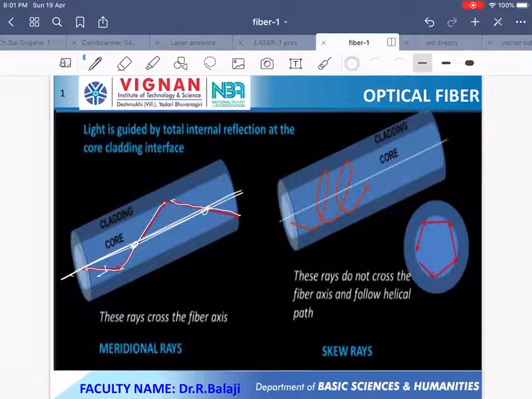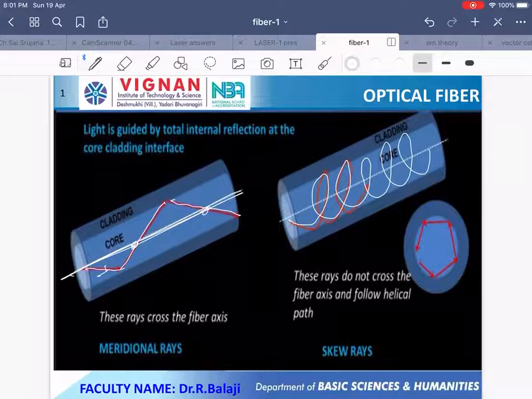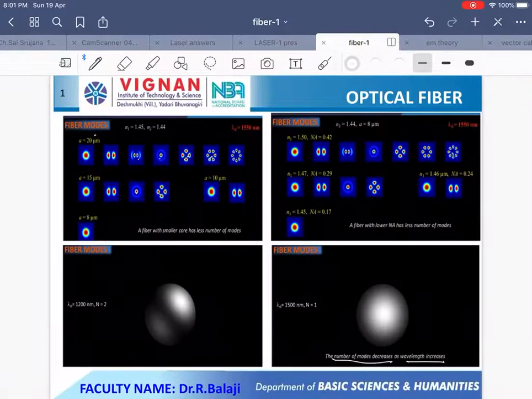But in some optical fibers, the signal travels in a helical manner, that means in the form of a spring. In this case, the ray does not cross the axis. Such rays are called skew rays. Based on that, we have different types of optical fibers.